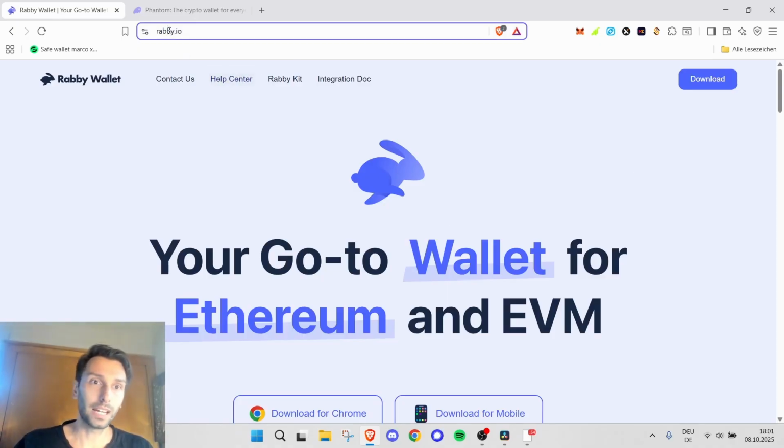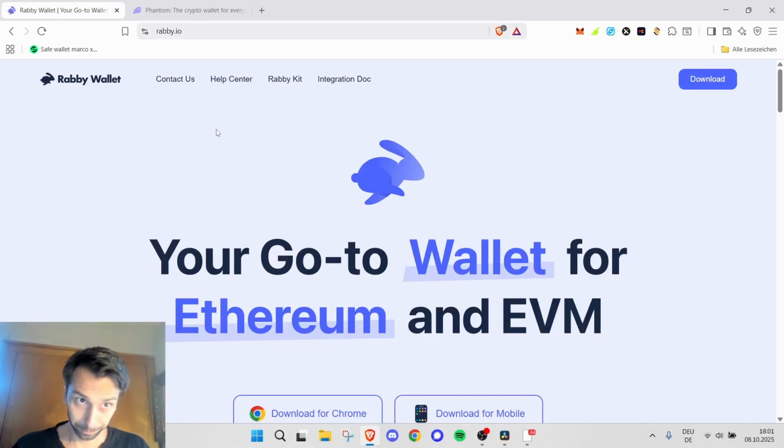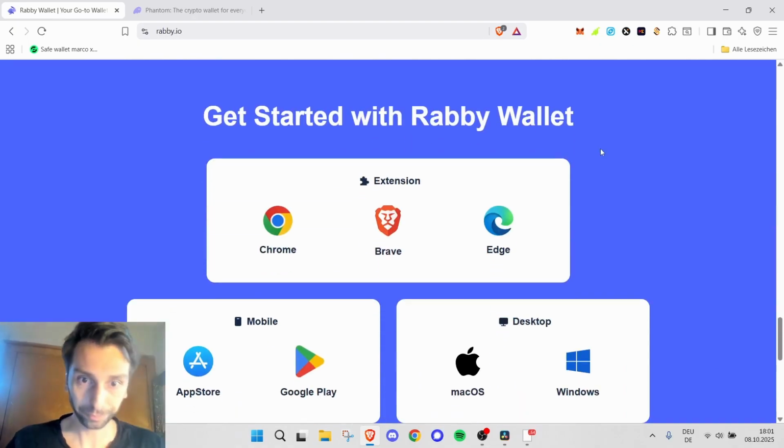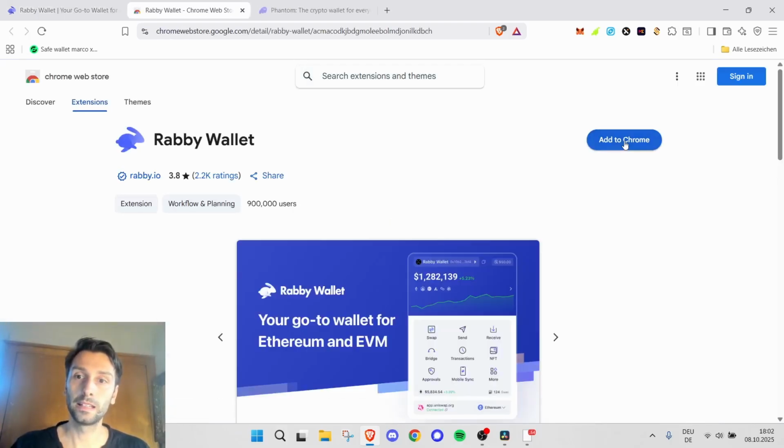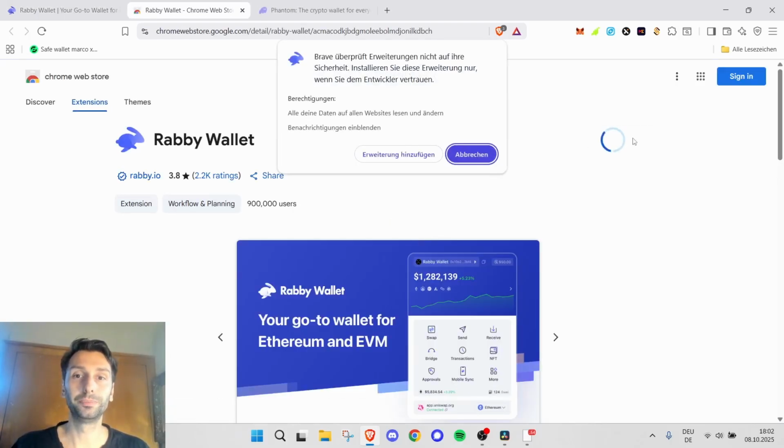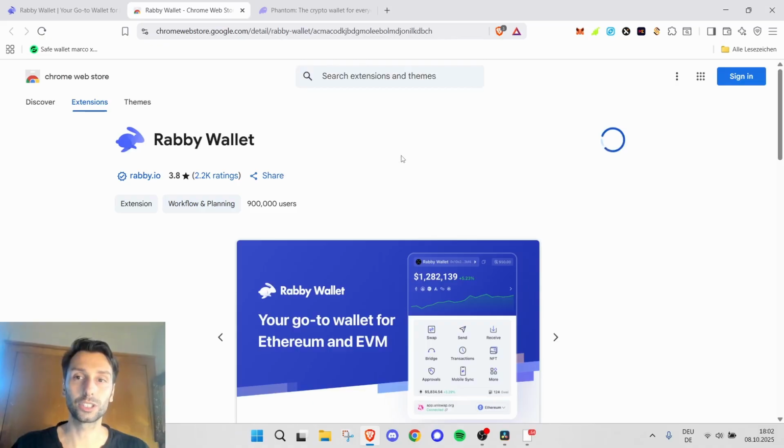First of all, type in the URL in your browser, then click on download. Depending on which browser you have, click on the one you're using. I recommend Brave or Chrome. I have Chrome right here, so I'll click on Brave, add to Chrome, add extension.